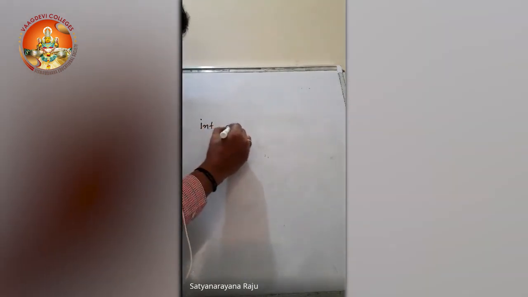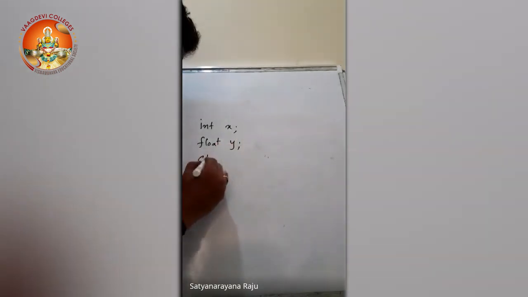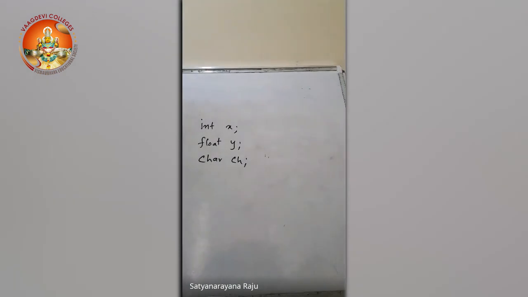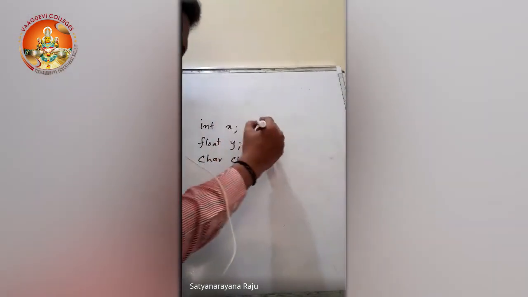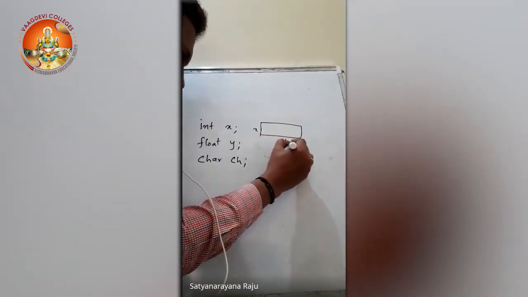Now, integer X, float Y, character CH. How many variables have we declared? We declared 3 variables. X belongs to integer type, Y belongs to float, and CH belongs to characters. Now coming to the memory allocations. X will be allocated how many bytes? 2 bytes or 4. Y gets 4 bytes, and the character gets 1 byte.